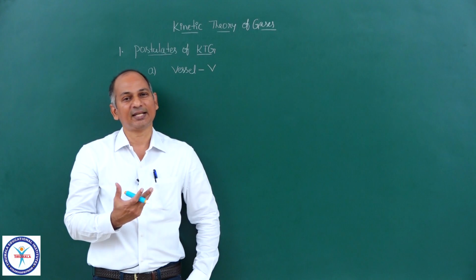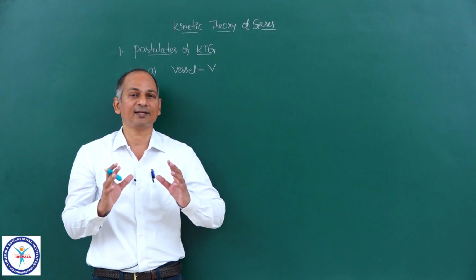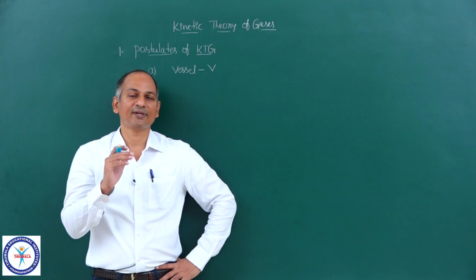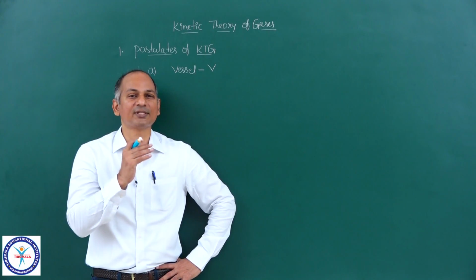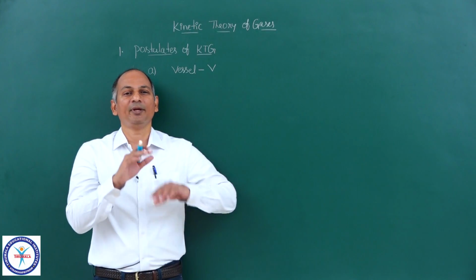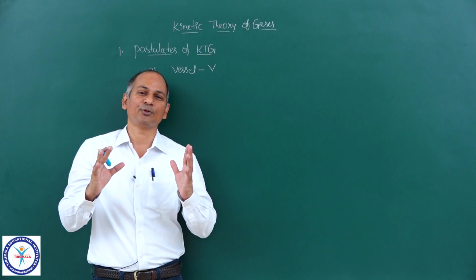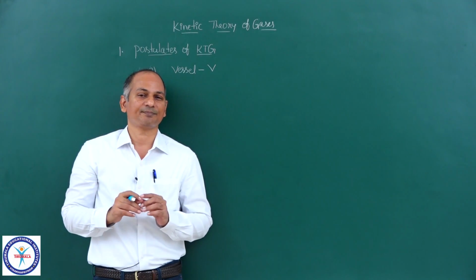Volume of the vessel is nothing but volume of the gas. So we have taken a vessel whose volume is V. And this vessel can be of cubical shape, cylindrical shape, spherical shape, or some irregular shape. So we are not at all worried about the shape of the vessel.